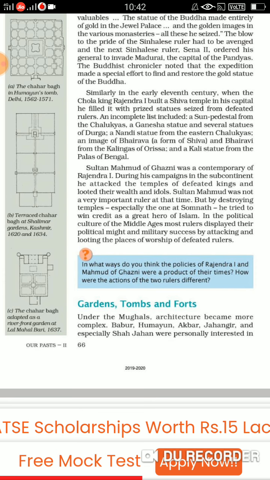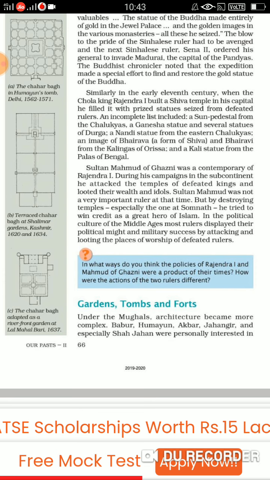Now the third example is of Sultan Mahmud of Ghazni. Now he was a contemporary, he was at the time of Rajendra I only, and what he used to do during his campaign in the subcontinent was attack the temples, defeat the kings, and loot all the wealth and idols from here. He was not a very important ruler at that time, but by destroying temples, especially the Somnath temple, he just wanted to get the credit as a great hero of Islam.